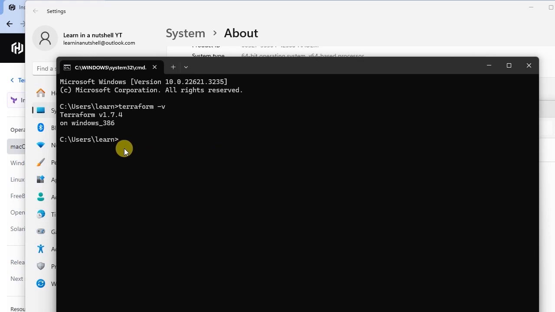In the coming videos, let's try something with Commerce tool. Let's try to spin up a Commerce tool environment or Commerce tool infrastructure with Terraform. So one by one we can do that.